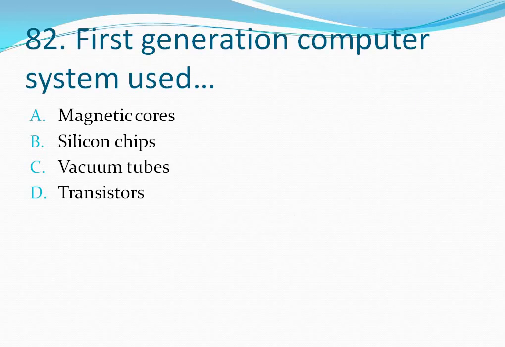Question number 82. First generation computer system used. Your options are option A, magnetic cores, option B, silicon chips, option C, vacuum tubes, option D, transistors. First generation computer system used vacuum tubes. So the correct answer is option C. Let's move to the next question.